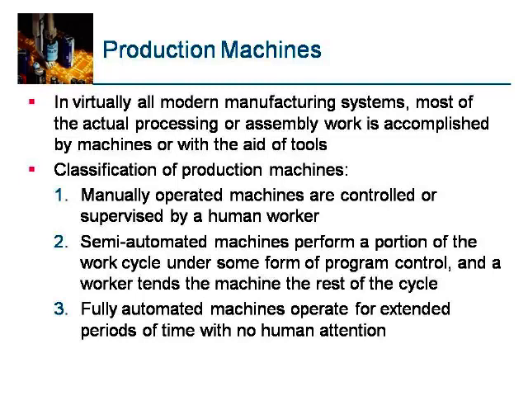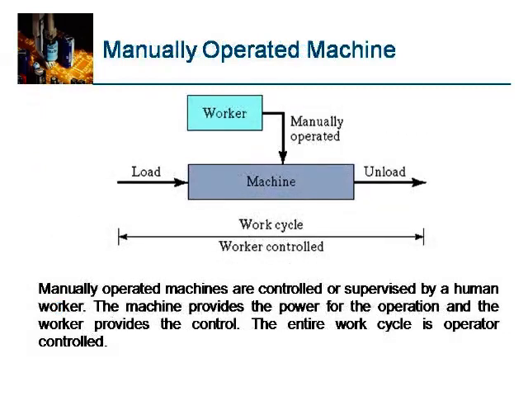A fully automated machine operates for extended periods of time with no human intervention. In a CNC machine, the entire program is fully automated, and all the operations are done on the work part as per the program given to the machine. With a manually operated machine, the machine is operated with the help of a worker and tools, which in turn process the parts.